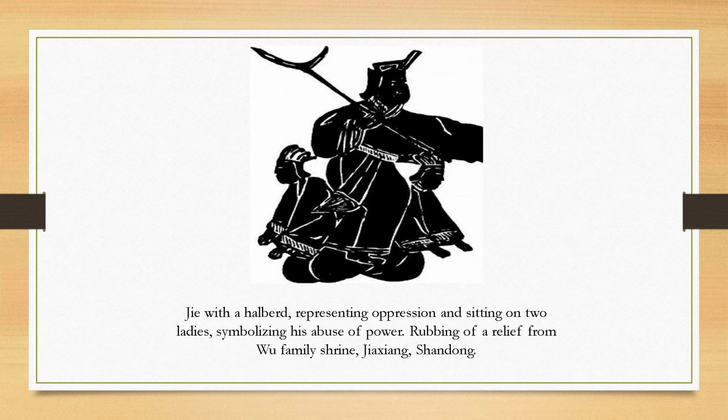Here you see the 17th emperor with the halberd, representing oppression and sitting on 2 ladies, symbolizing his abuse of power. Rubbing off a relief from a Wu family shrine, Jiaxiang, Shandong.